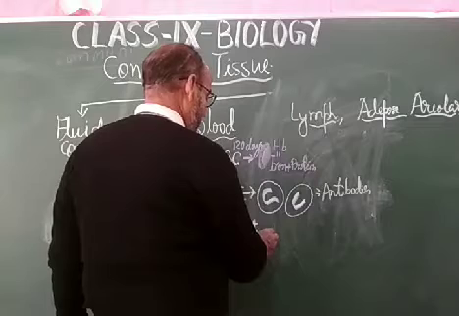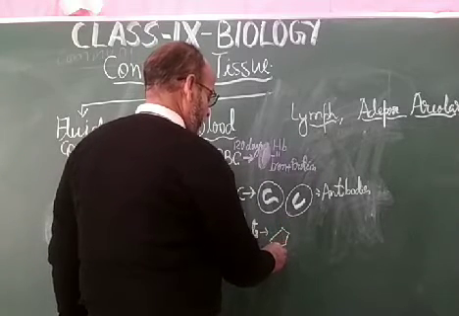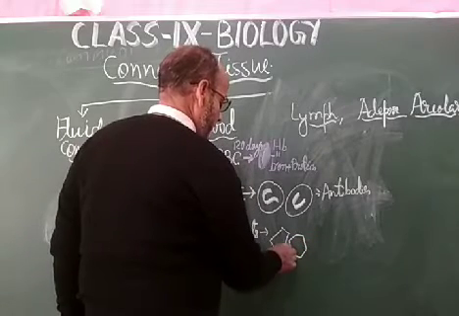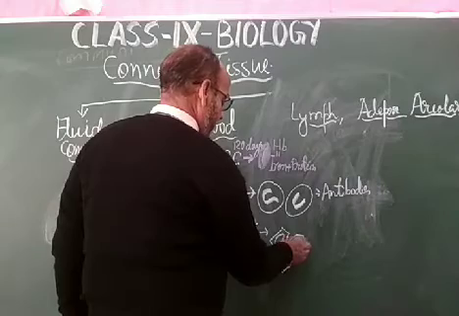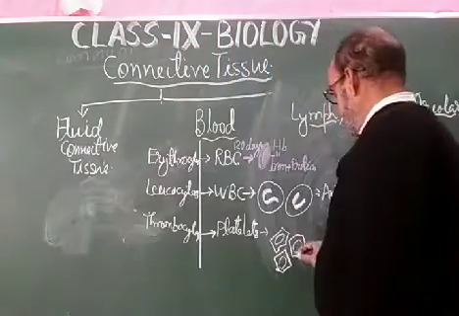Come to the platelets. Platelets are irregular cells, with an irregular crystalline structure. These crystal-sized cells are able to produce thromboplastin.